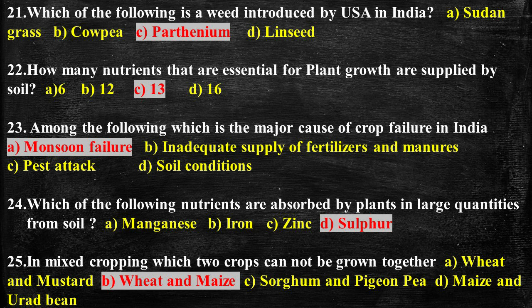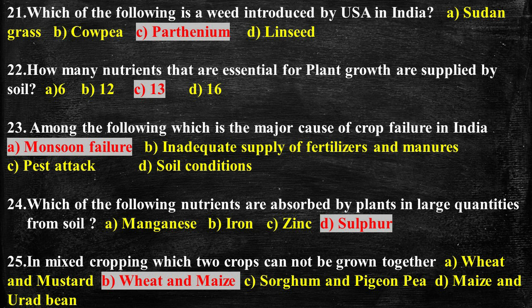Adverse climatic conditions will most probably top the list of the causes of crop failure. So here, among the various causes of crop failure, like inadequate supply of fertilizers and manures, pest attack, soil conditions and monsoon failure, monsoon failure is the major cause of crop failure in India.